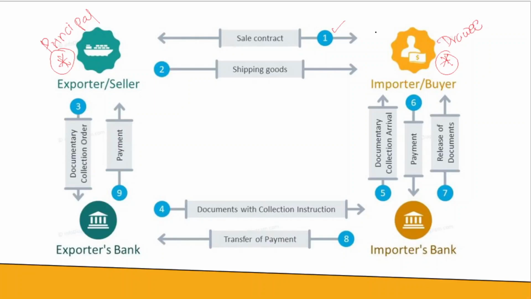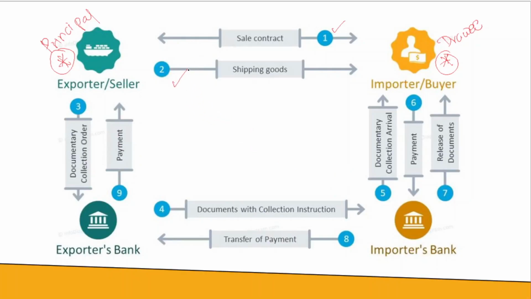Remember, when you're defining or talking about the sales contract, you cannot use the terms principal and drawee. Why? Principal and drawee come in when we're talking about collection. Now we're talking about a sales contract. Here it happens between exporter and importer, or seller and the buyer. So once the sales contract is finalized, the exporter ships the goods to the importer. Which happens next?